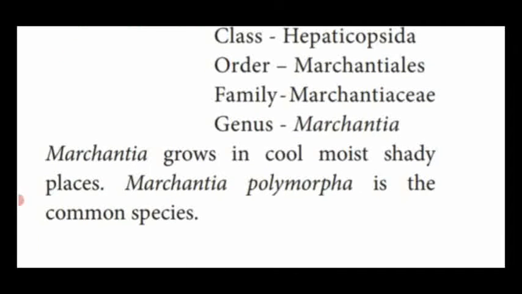The habitat of Marchantia: it grows in cool, moist, shady places. In this, Marchantia polymorpha is the common species.